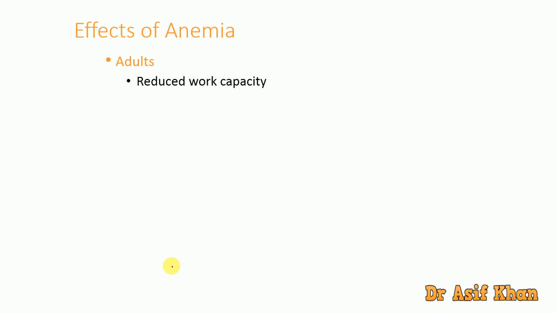The person who normally works generally works less. He cannot work at the optimum capacity.